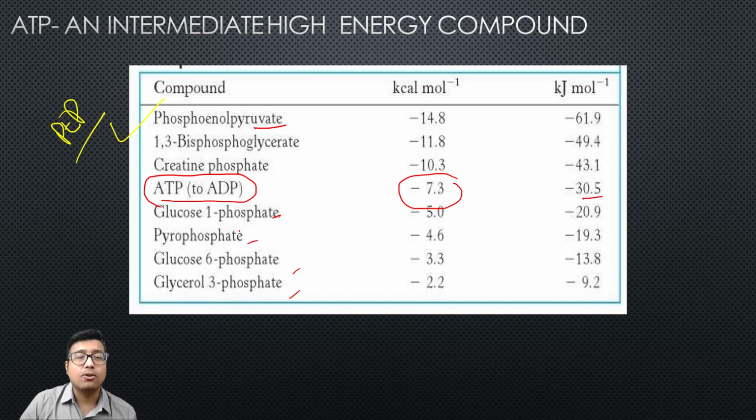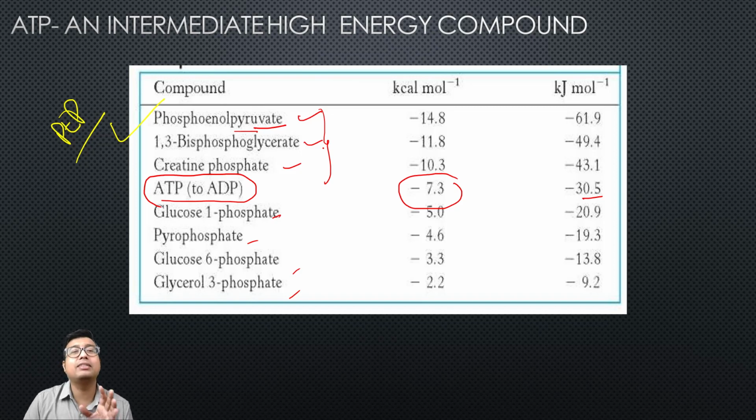This has a very important implication. It means these compounds that are located on top of ATP can actually break down and form ATP on their own. These have so much energy, they can form ATP without the involvement of the electron transport chain.